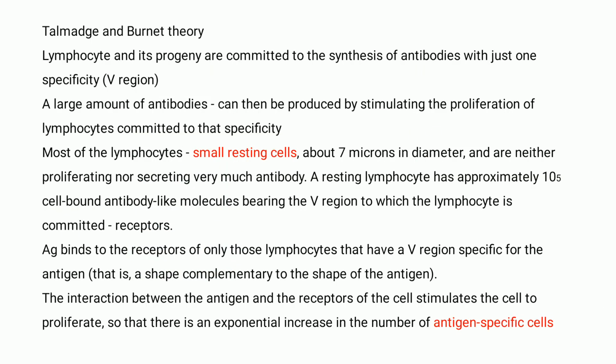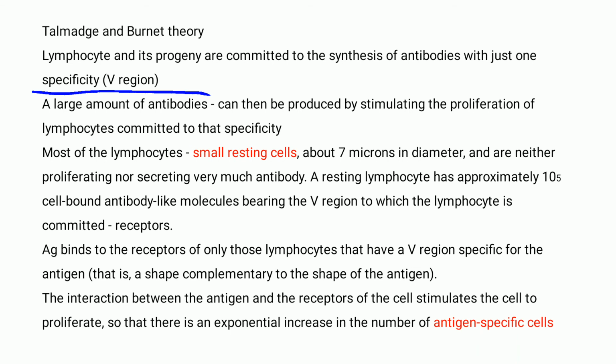And you also have the Talmadge and Burnet theory together. The lymphocyte and its progeny are committed to synthesize antibodies of just one specific type. When they go and bind to the antigen, they learn the structure of the antigen, and they produce only the antibody for that particular antigen. So a large amount of antibodies are produced as a result of what is called proliferation.